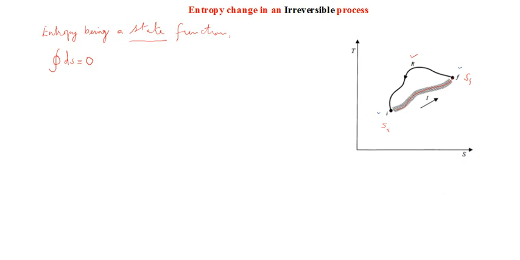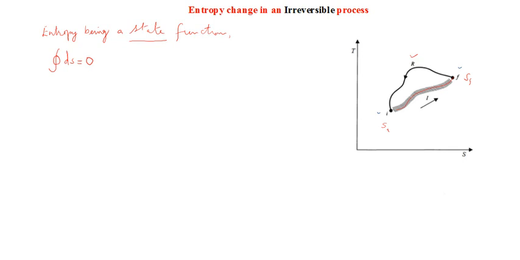The values at I and F are fixed. And how it varies from Si to Sf during the path, that depends. But once it reaches F, it will have a definite value Sf there. So the closed integral of dS is equal to 0. That is a universal property for any state function, so it is applicable for entropy as well. So this is the result.